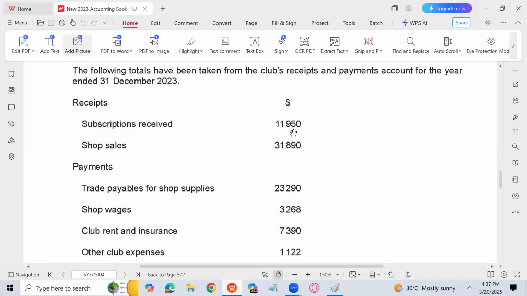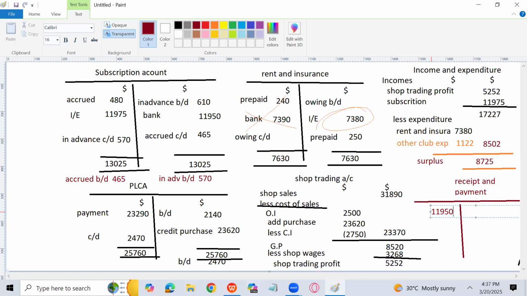ये देखिए 11950 बैंक डेबिट हो रहा है ना इससे, और 31890. सो विल राइट हियर 11950 और 31890. I can write here the name also, but because I don't have time, I'm not writing the names.